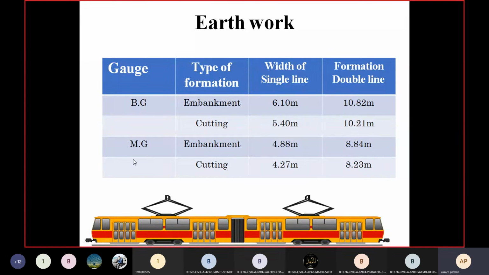Then as far as the meter gauge is concerned, in embankment the width of the single line is 4.88 meter, and the formation of the double line is 8.84 meter, and for cutting 4.27 meter and 8.23 meter. So this is how we can maintain the width of the single line and the width of the double line in case of the embankment and the cutting, in case of the broad gauge and in case of the meter gauge.